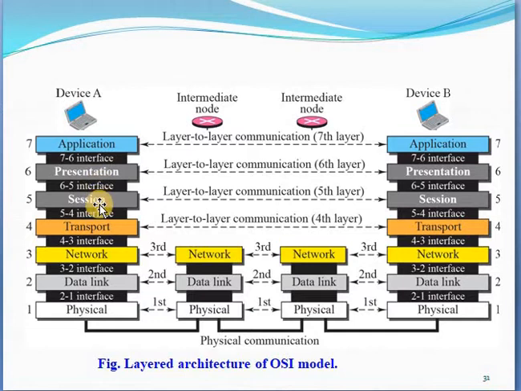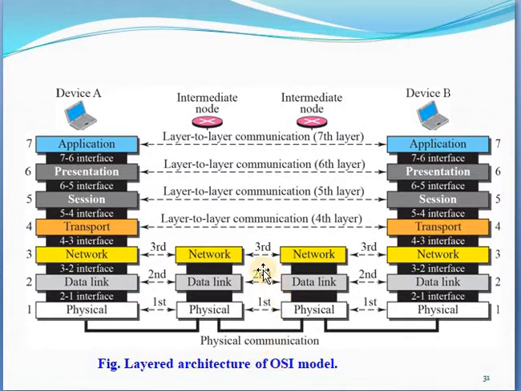Here the interfaces are defined for communication purposes, meaning the message from one layer to another layer is sent through the interfaces. This is the layered architecture of the OSI model.